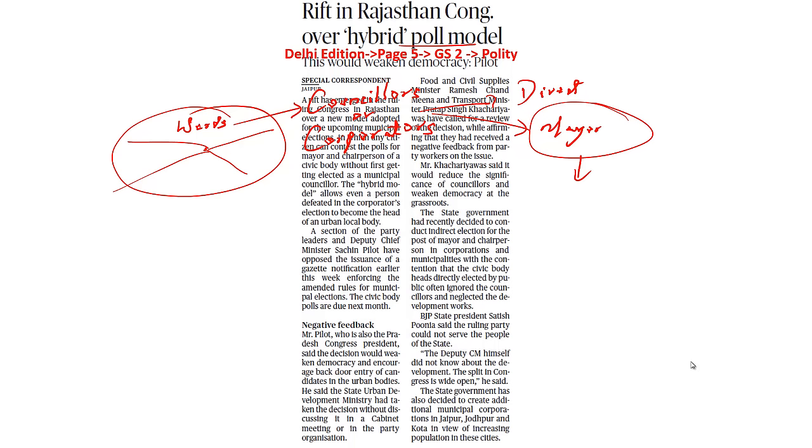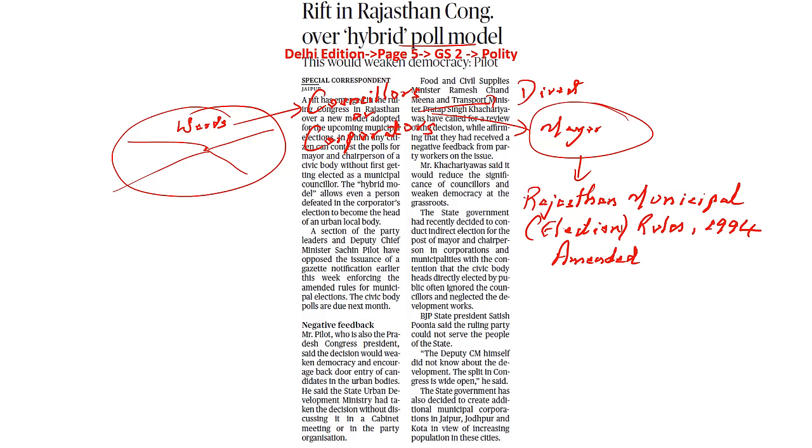To bring this into implementation, the Rajasthan Municipal Election Rules 1994 has also been amended. And another key important factor is that members of Parliament as well as MLAs will not be eligible for this particular position. In case Rajasthan implements this model, it will be the first state in the country to implement this hybrid poll model.